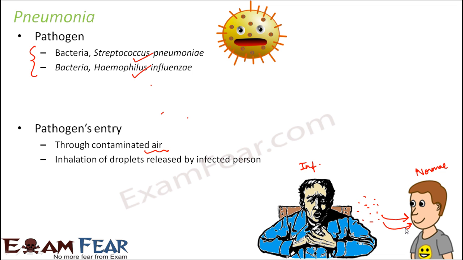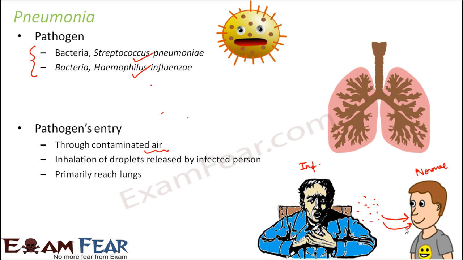So it is always advised not to share utensils with an infected person, or to share towels or handkerchiefs, because through all these things the pathogen might enter your body. Once it enters the body, it primarily attacks the lungs. During inhalation it passes through your nostrils, then through the air tube, and finally reaches the lungs.